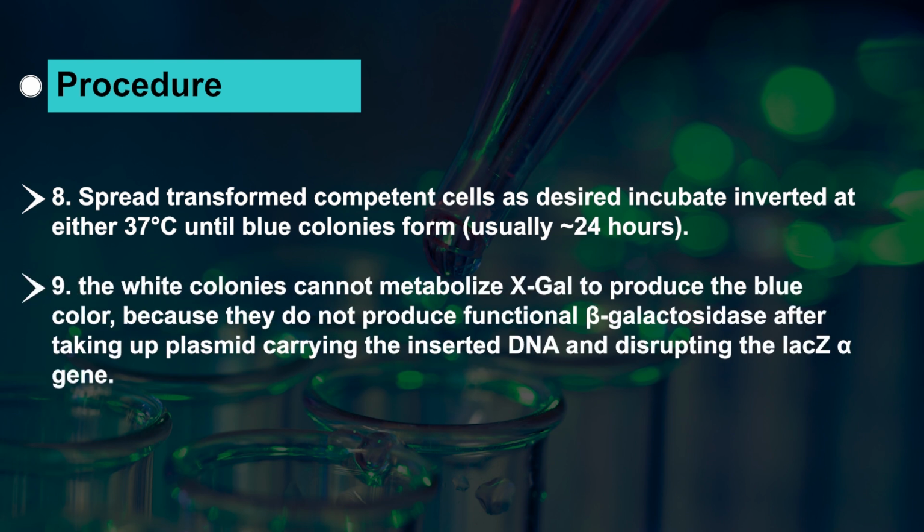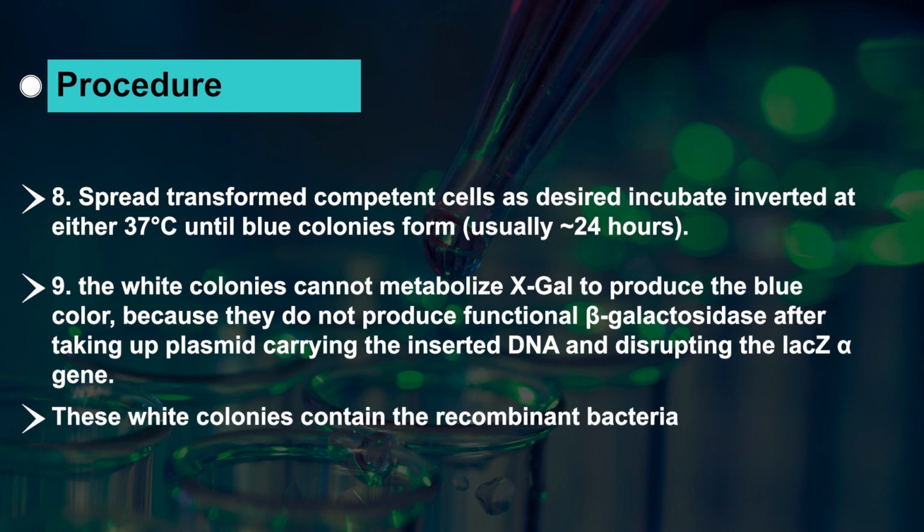The white colonies cannot metabolize X-gal to produce the blue color because they do not produce functional beta galactosidase after taking up plasmid carrying the inserted DNA and disrupting the lacZ alpha gene. These white colonies contain the recombinant bacteria. Next, bacterial transformation is used to make multiple copies of DNA, called DNA cloning, and to make large amounts of specific human proteins, for example human insulin, which can be used to treat people with type 1 diabetes, by genetically modifying bacteria or other cells.